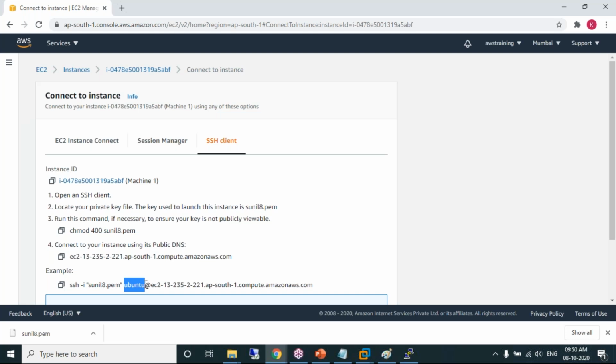Yes. Administrator, root user, password. We can do that. How to do it? All those settings we need to do. We'll be learning in our coming sessions from here. Okay.